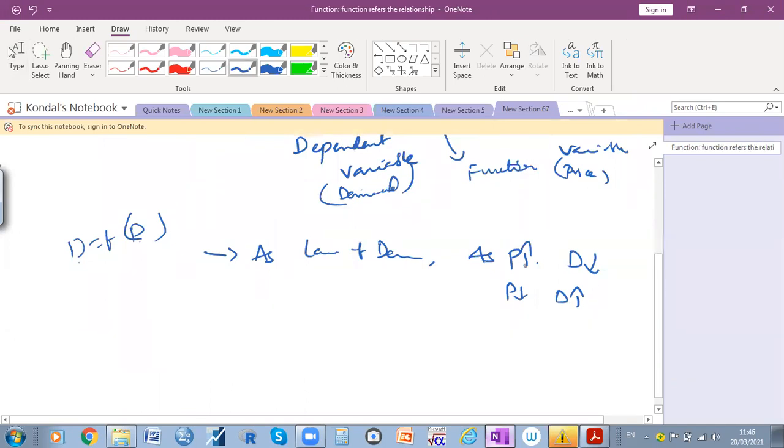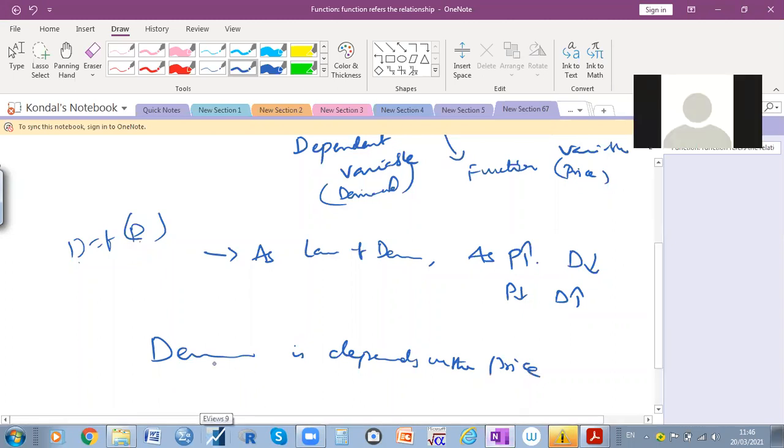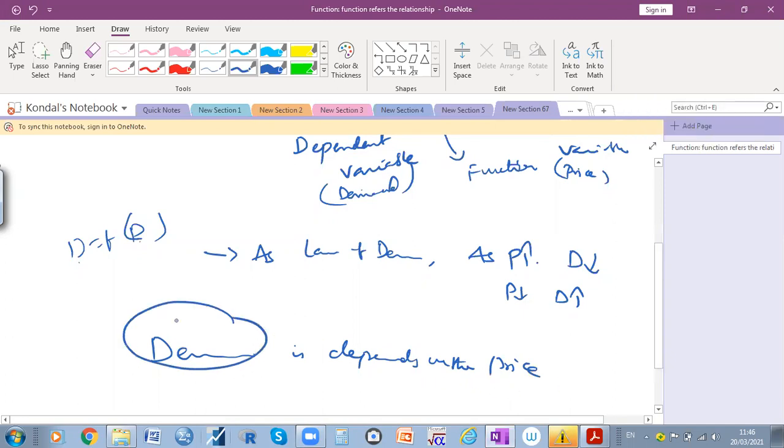Nothing but the demand depends on the price. Have you understood, Vandana? Yes, sir. See, demand depends on the price. It means that demand is the dependent variable and price is the independent variable.